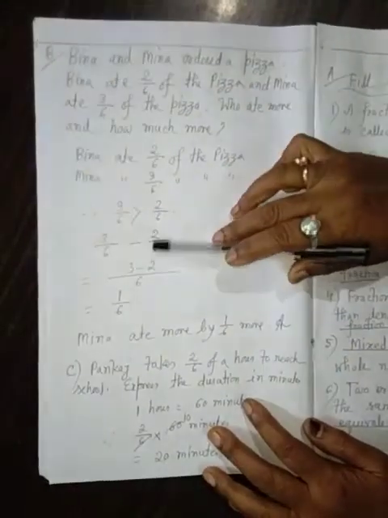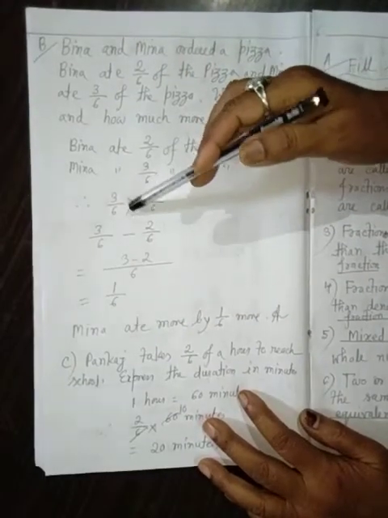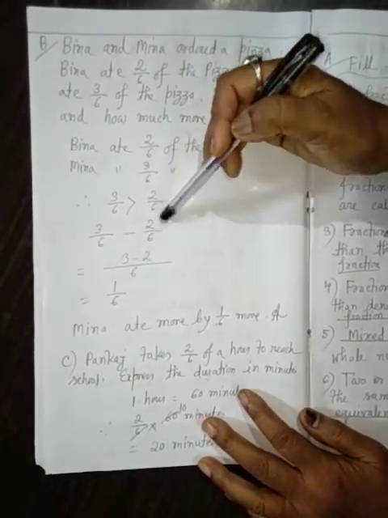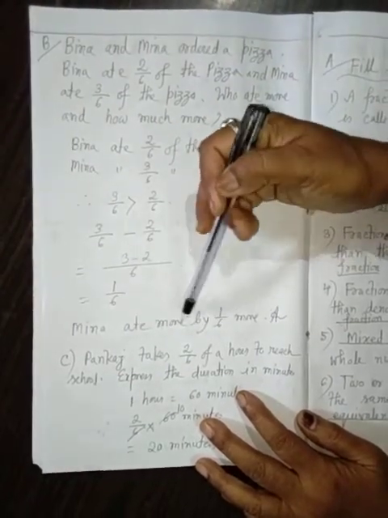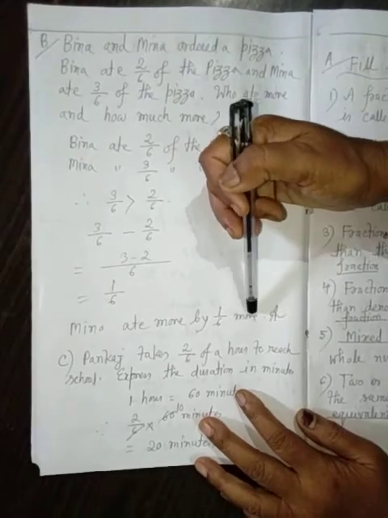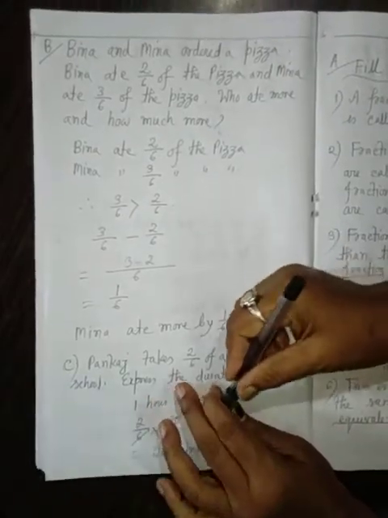That is Mina ate more, and how much? So 3 by 6 minus 2 by 6, 3 minus 2, 1 by 6. That is answer. Mina ate more by 1 by 6. Mina ate more by 1 by 6.